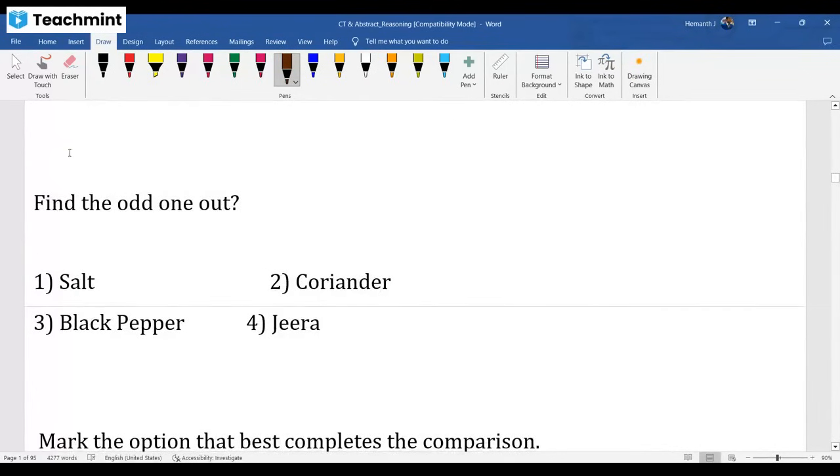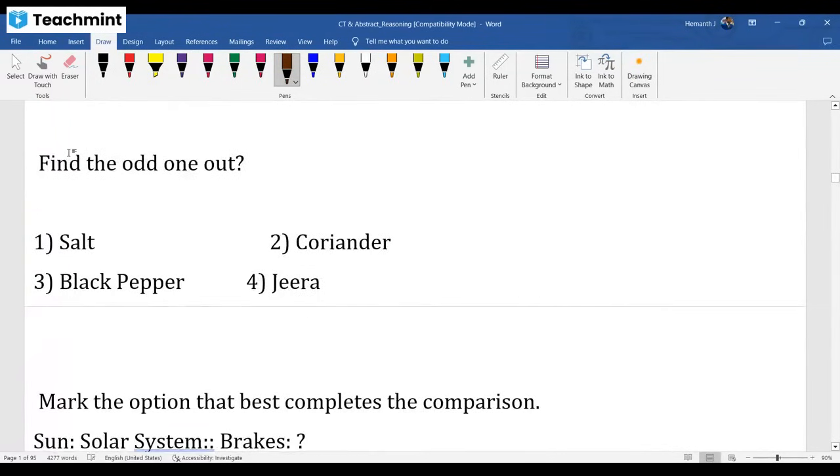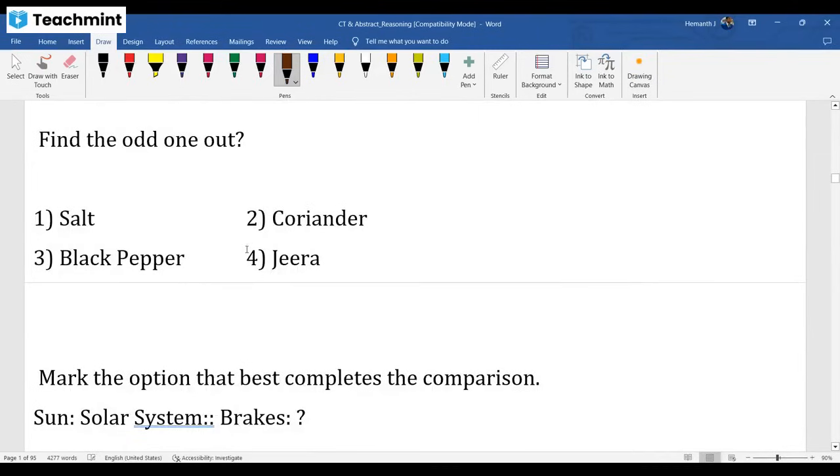Next, odd one out. What is the odd one out here? Salt, coriander, black pepper, jeera. Except which one? Salt. Okay. No, right? I think except coriander leaf.